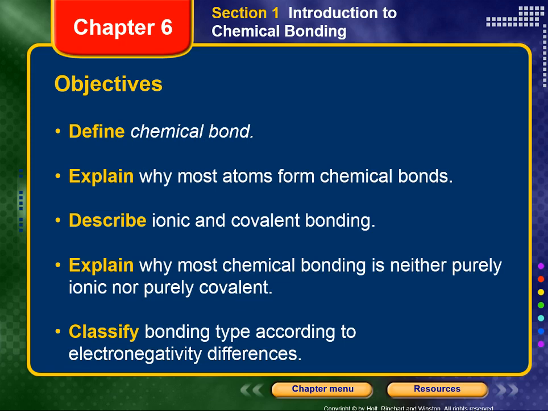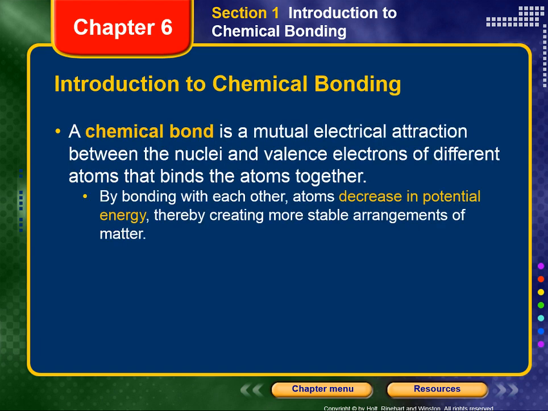At the end of this video, you should be able to define chemical bond, explain why most atoms form chemical bonds, describe ionic and covalent bonding, explain why most chemical bonding is neither purely ionic nor purely covalent, and classify bonding type according to electronegativity differences.